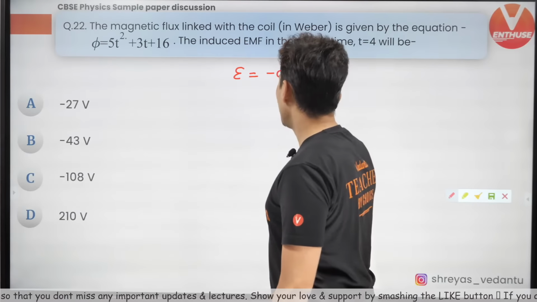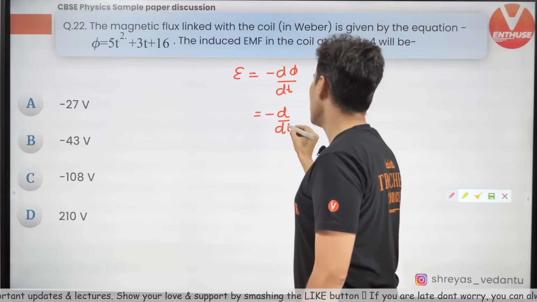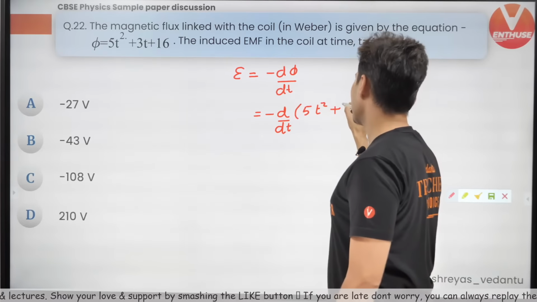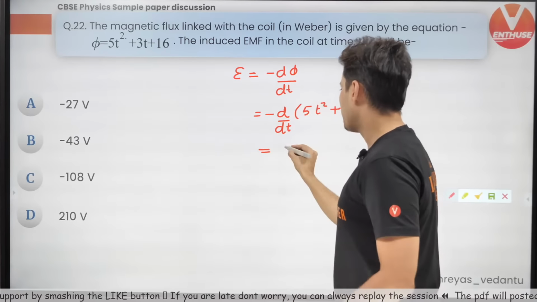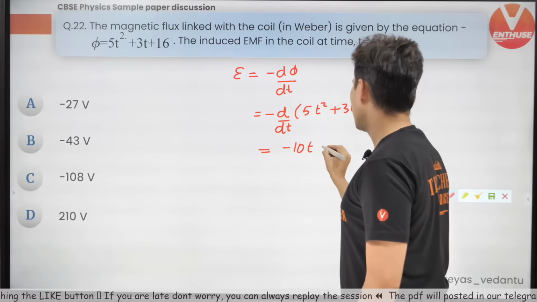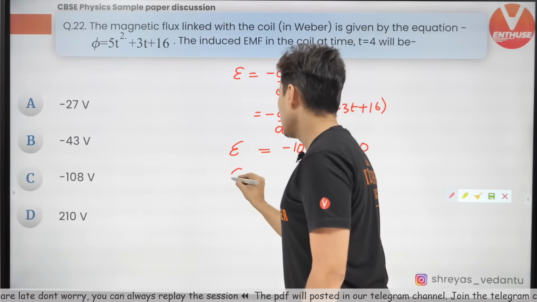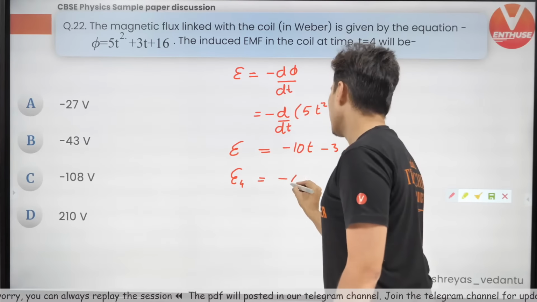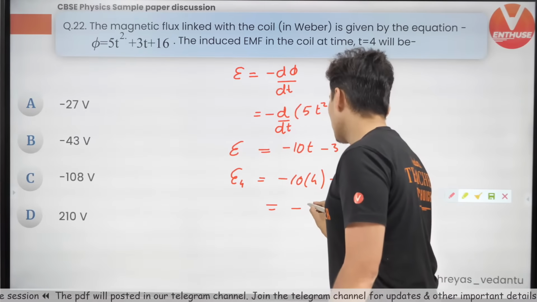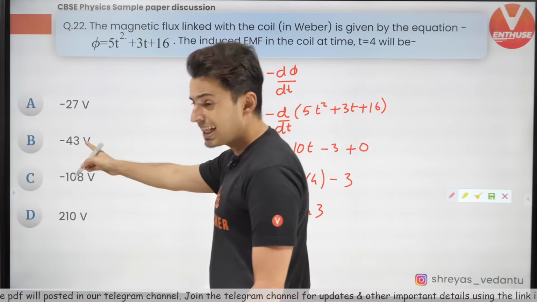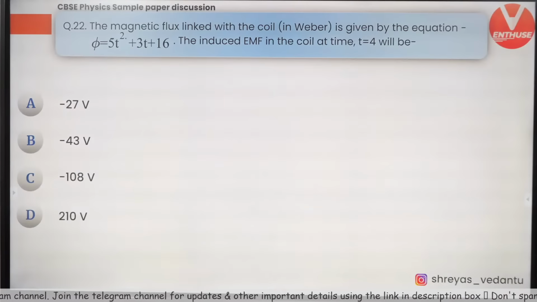EMF induced is minus d phi by dt by Faraday's law. So it will be minus d by dt of 5t square plus 3t plus 16. The derivative of t square is 2t, so minus 10t. The derivative of 3t is 3, but with the minus sign, and 16 is a constant. Now this is EMF in general. So EMF at 4 seconds will be minus 10 into 4 minus 3, because the time value will be put as 4. So this will be minus 43. So is it there? Yes, option B. As simple as that. Excellent. Very good. Let's get moving to the next one.